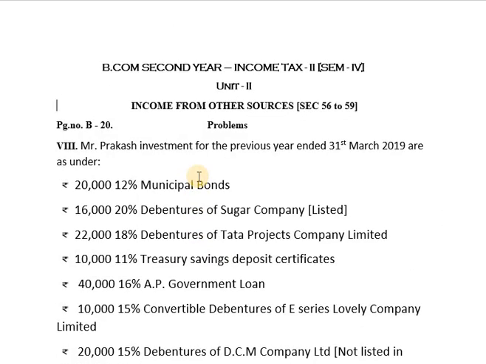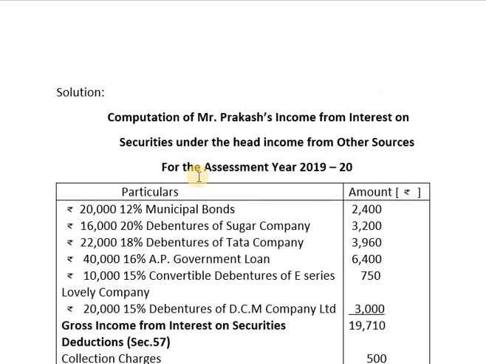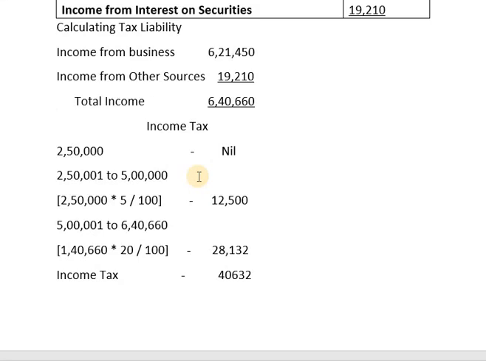The age of the assessee has not been given in the question. Then it is deemed that he is a non-senior citizen whose age is less than or equal to 60 years. And for a non-senior citizen, the basic exemption limit is 2,50,000. On and above income of 2,50,000, he is required to pay tax. So for the first 2,50,000, his tax liability will be nil.